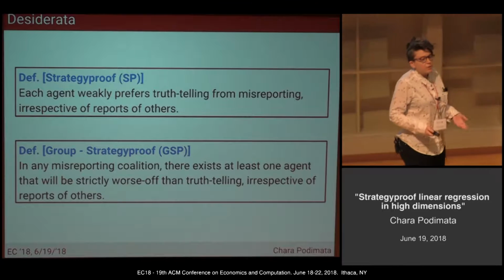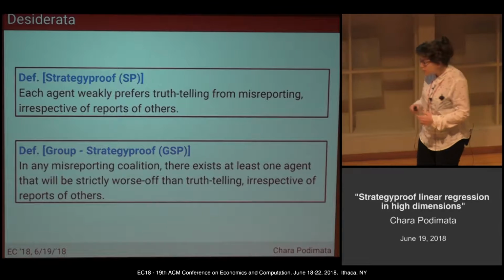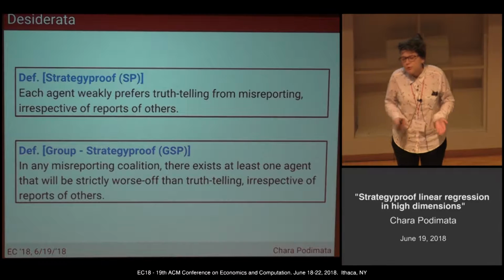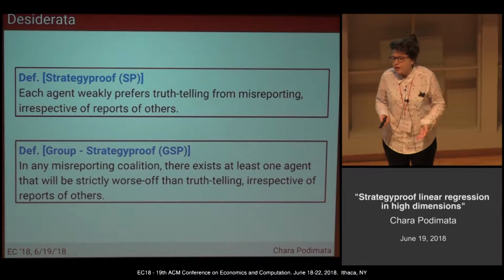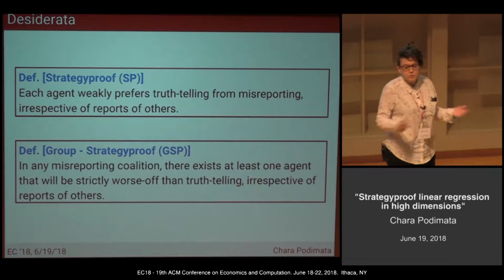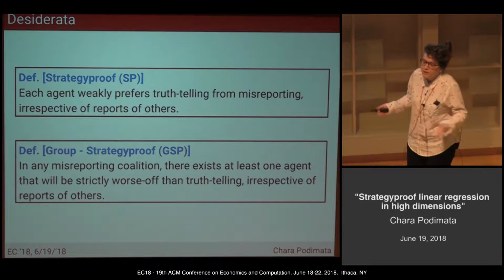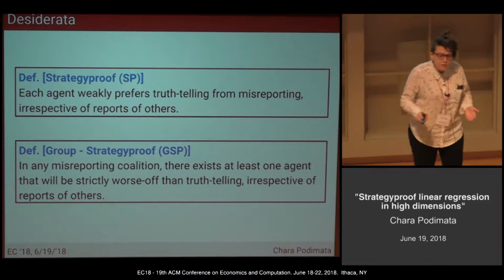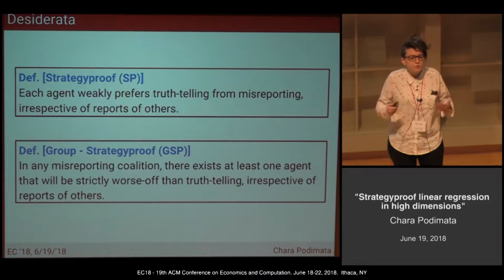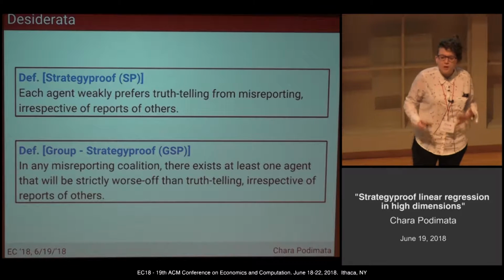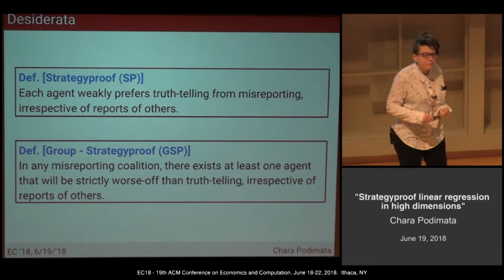The desiderata for our mechanisms are that we want them to be strategy-proof and group strategy-proof. And of course, we want them to be meaningful in the sense that somebody will tell me that, of course, y equals 7 is a line that is obviously strategy-proof, but tells me nothing informative about the underlying data. And we also want to establish strategy-proofness and group strategy-proofness without the need to impose monetary transactions.